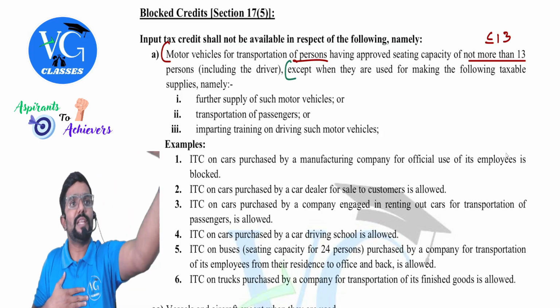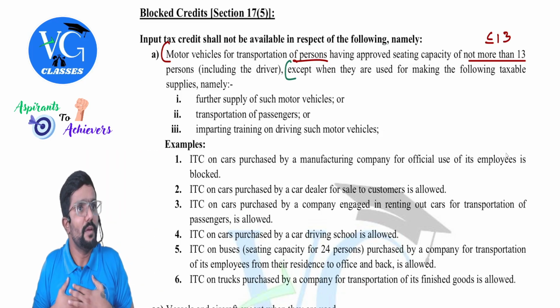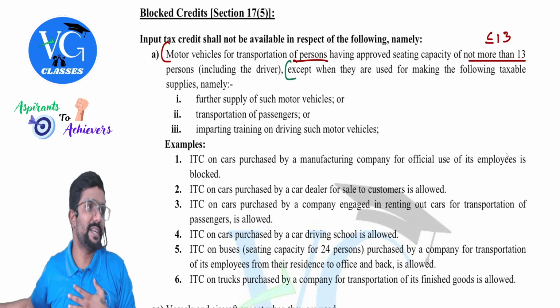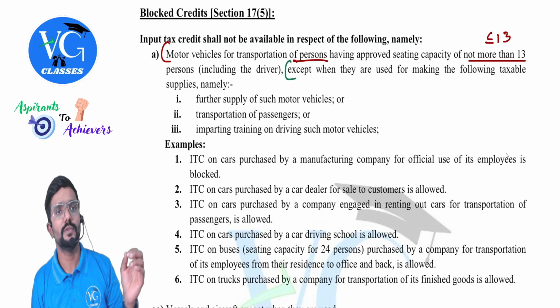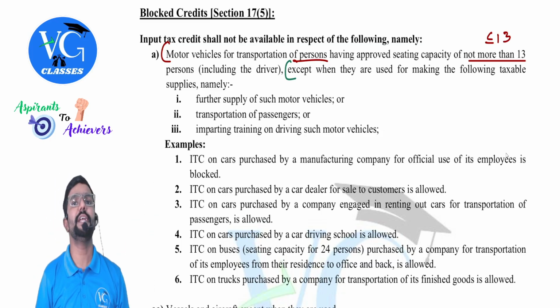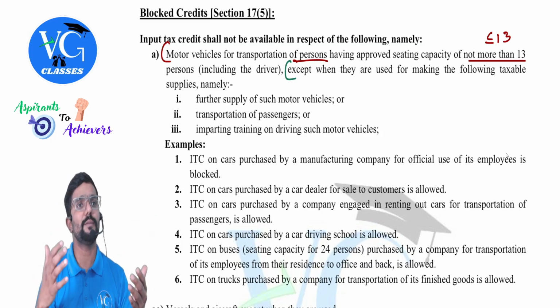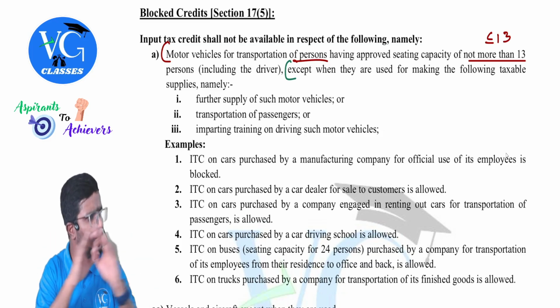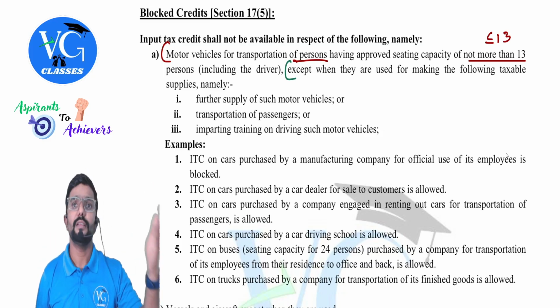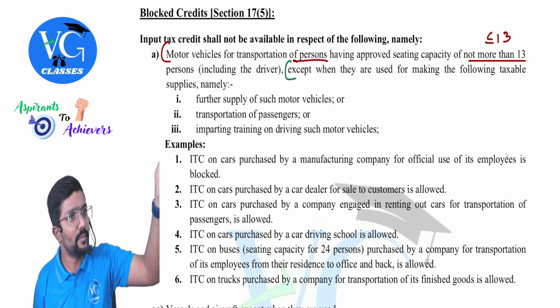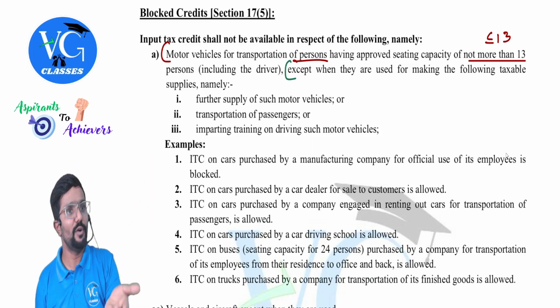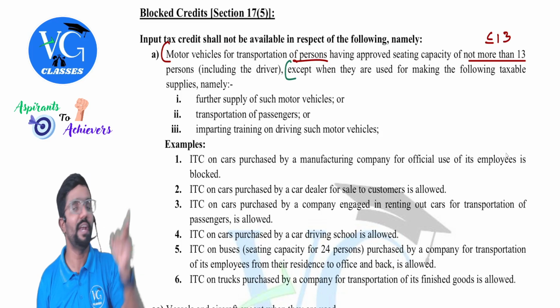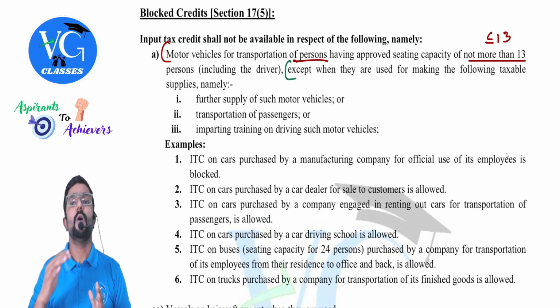Now assume, guys, I have purchased the car in my business name, which I will use for business. But can I claim credit? Sorry. Tata Motors didn't give me credit also. I paid GST, but they didn't give me credit. Why? Sir, because on motor vehicle, that is car, credit is blocked. Okay. Credit, actually, I cannot blame Tata Motors also. I should blame whom? Government. Because they are the one who has blocked. No. Tata Motors didn't make such section 17.5. Who made it? Government.